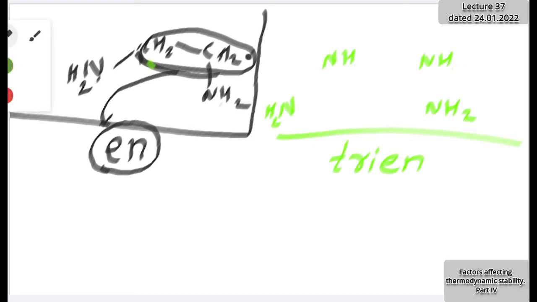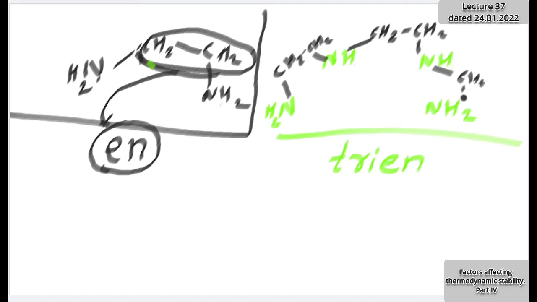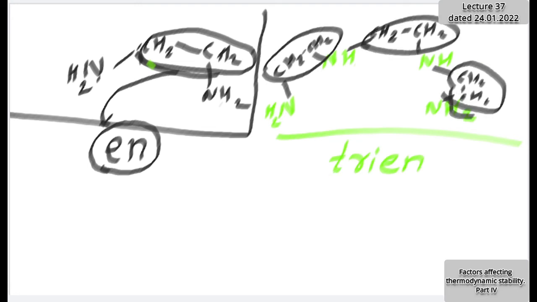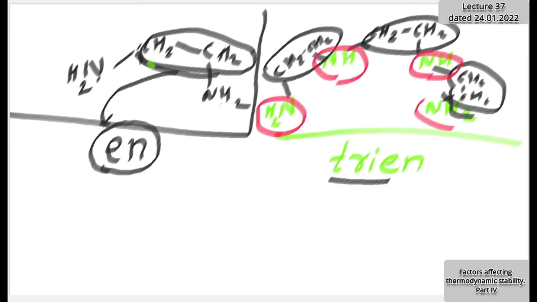I represent it by the black color: carbon. Ethylene we have to consider. So let me consider here ethylene, CH2 CH2, and here is a linkage. Here CH2 CH2 ethylene and here is the linkage of addition. Again CH2 CH2 and here is a linkage. So how many ethylene units are there? 1, 2, 3. Therefore tri. And how many amine groups are there? 1, 2, 3, 4. So trien is the formula.